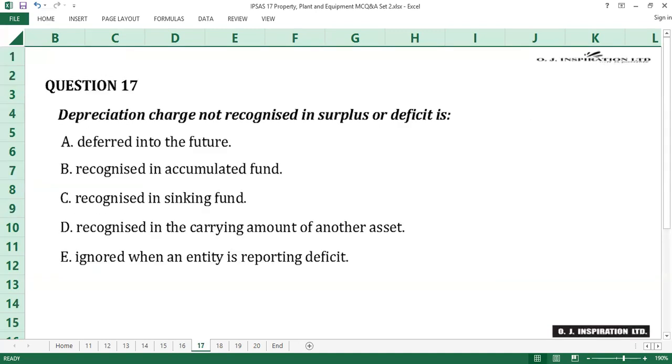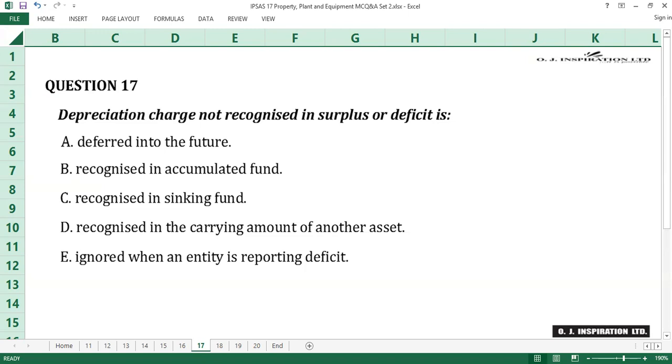Question number 17. The answer to question number 17 is D, recognized in the current amount of another asset. Generally, depreciation charge is recognized in surplus or deficit. Nonetheless, where the future economic benefits or service potential embodied in an asset is absorbed in producing other assets, depreciation charge is recognized in the current amount of those other assets.